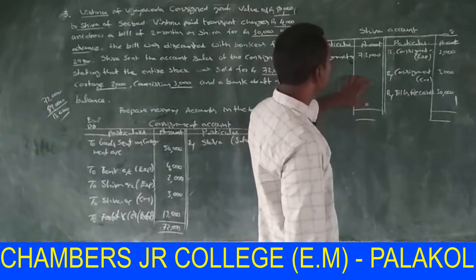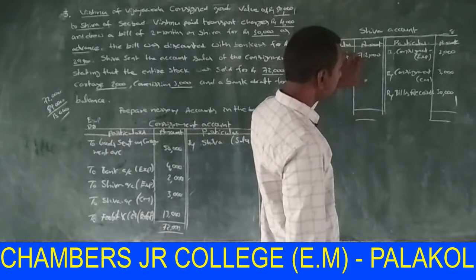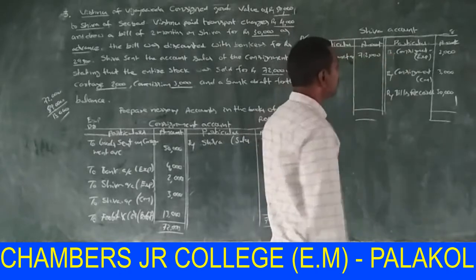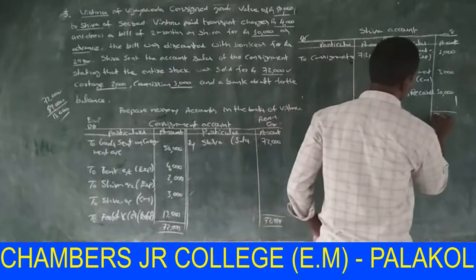Now the total in debit side, 72,000, is bigger than credit side. So total 72,000 here.